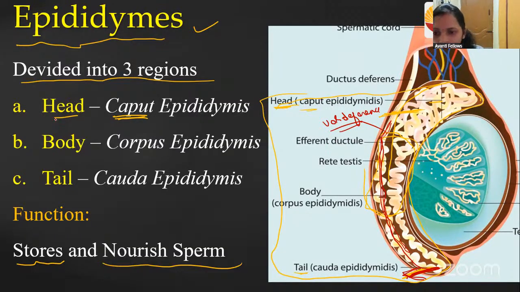So head, I told you this is the head part, and the body, it is also called the corpus, and the tail, it is also called the cauda. The tail is going to give rise to the vas deferens. What is the function of the epididymis? Storing and nourishing the sperm that is produced from the seminiferous tubule.